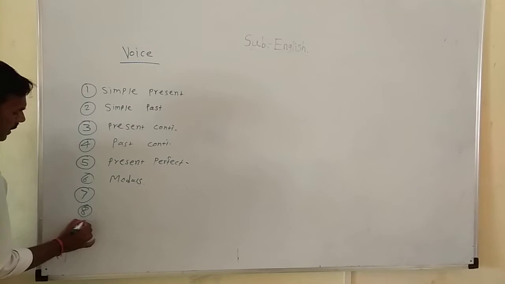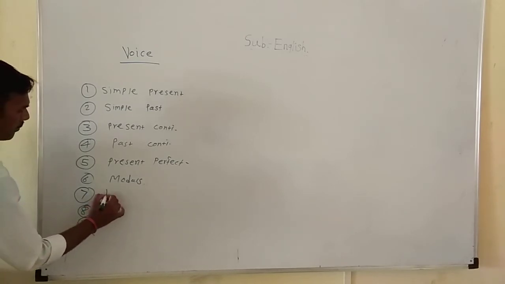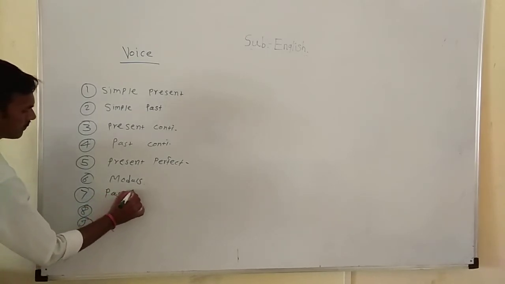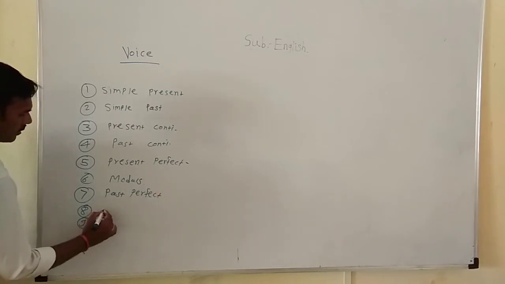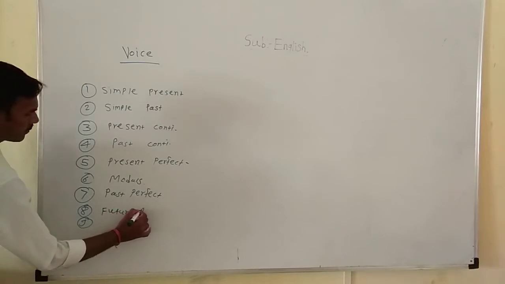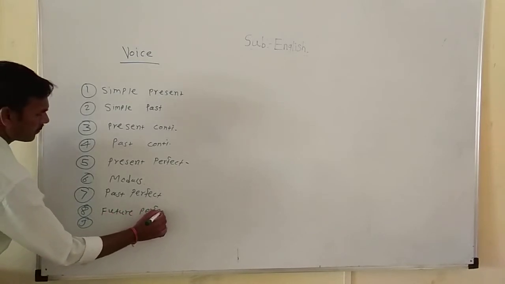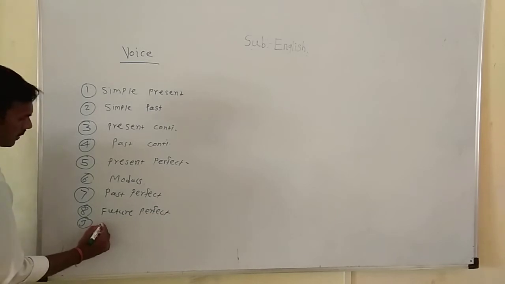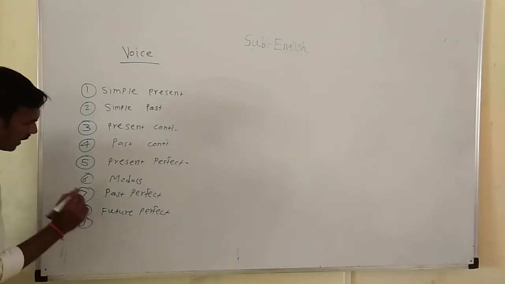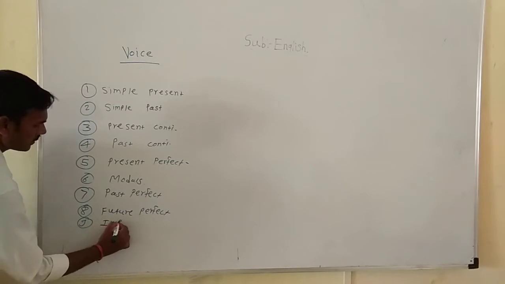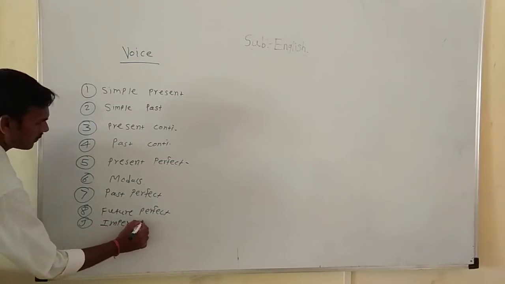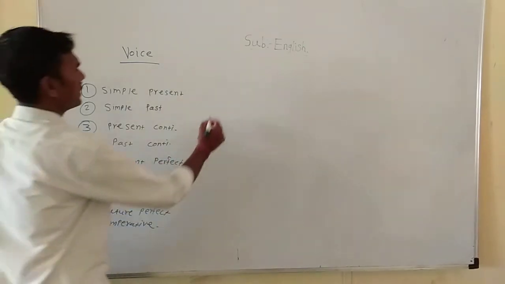Number 7, 8 and 9: past perfect tense, future perfect tense, and last, imperative sentences.